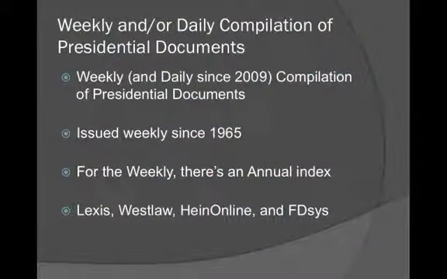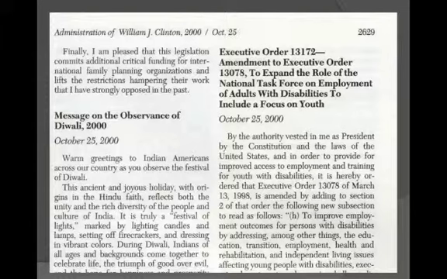So let's talk about the Weekly Compilation of Presidential Documents. They've been issued since 1965. There is an annual index, so there's your finding tool. You can find it in Westlaw, Lexis, FDsys, Hein Online. Here's what it looks like in print. This is from the Clinton era, right here. On October 25th, message and observance of Diwali, 2000. Okay. There's also an amendment, so you can find orders and issue statements here as well. There's an amendment in there, you can't quite see it here, but it's listed at the end.